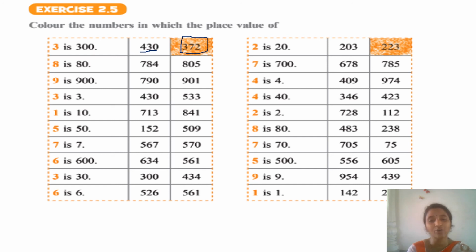Now you take the crayons and you can color the numbers. 8 is 80. Of both, 784 and 805, where is the value of 8 equal to 80? It is 784. So I am coloring this box.